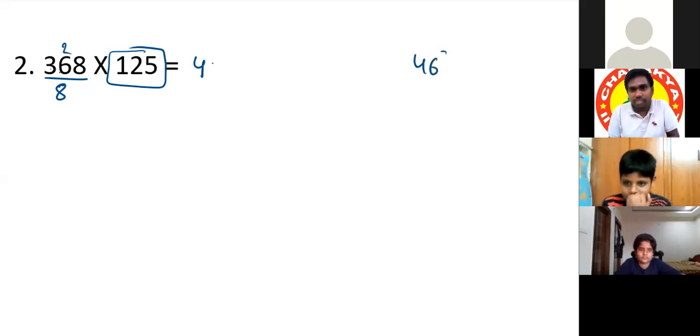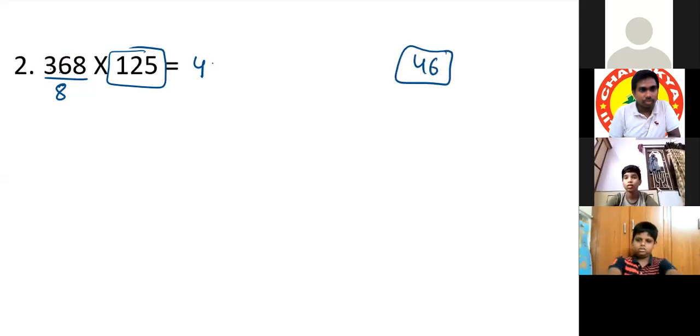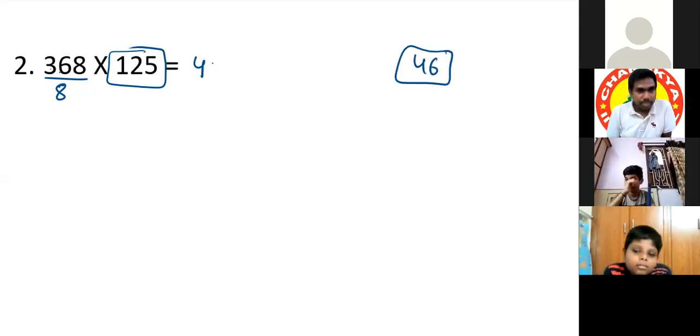Just see here, sir. 368, it is 46 is correct. Let me explain. Let me finish it. 8 fours are 32. Now what is the remainder here? Sir, 4. Okay. Now 48 it is. 8 sixes are 48, right? Yes, sir. Okay, 8 sixes are 48.